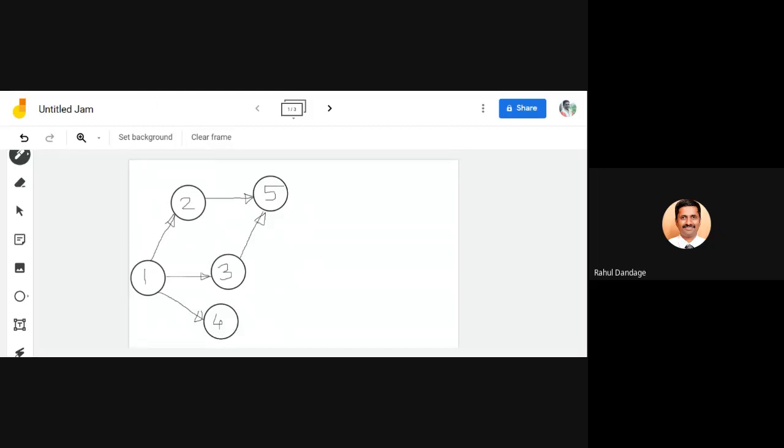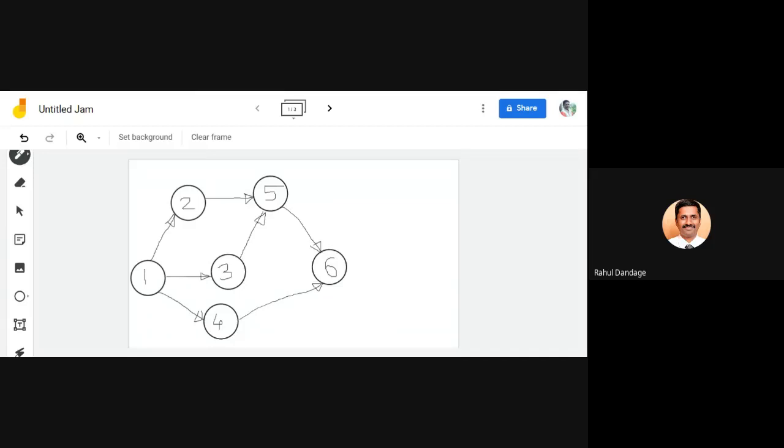There are 2 activities, I have to put one more. This is my 6, and then 5 to 6 and 4 to 6. So total 7 activities are given. Correct?